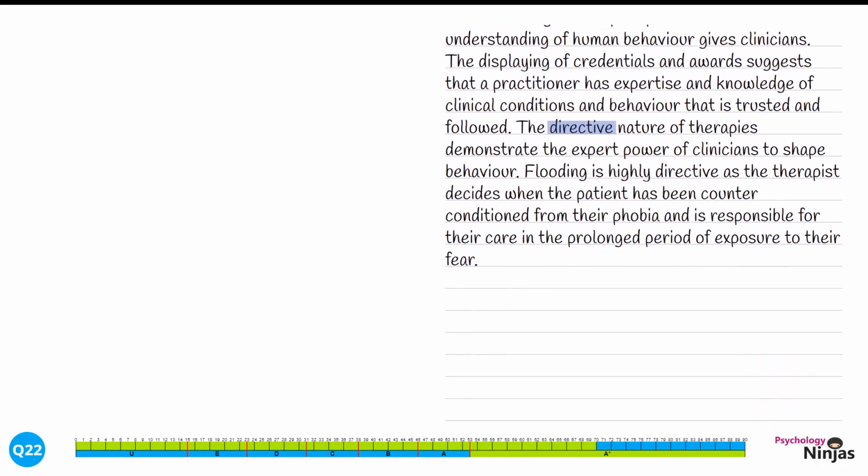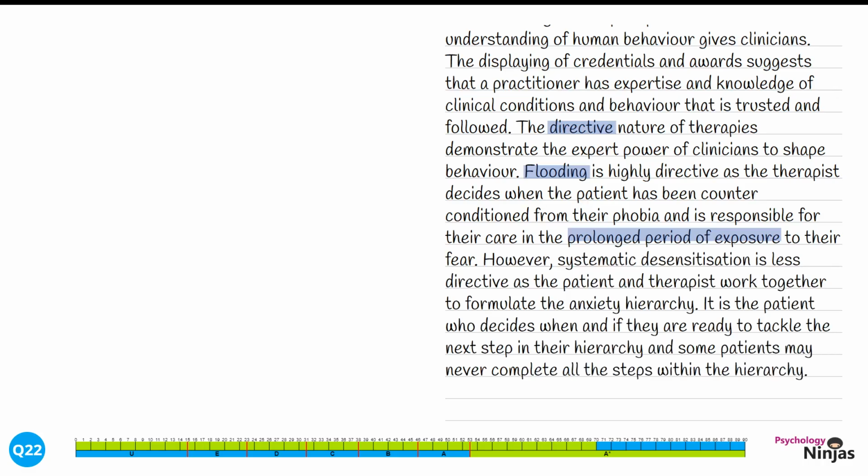Flooding is highly directive, as the therapist decides when the patient has been counter-conditioned from their phobia and is responsible for their care in the prolonged period of exposure to their fear. Flooding is a particular therapy in learning theories and is based on the principles of classical conditioning. We've been really clear here how it is directive and how the patient is at the mercy of the therapist in terms of the counter-conditioning. It's important here we talk about the prolonged period of exposure in which that patient would be under the responsibility of the therapist. In order to be balanced in our response, we're now going to give a counter-argument.